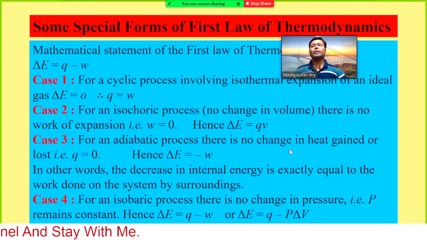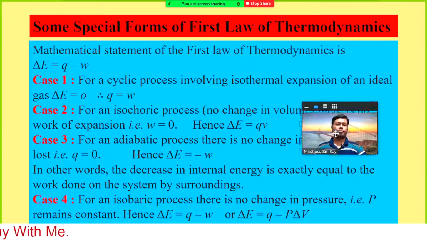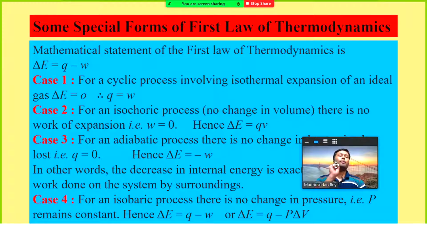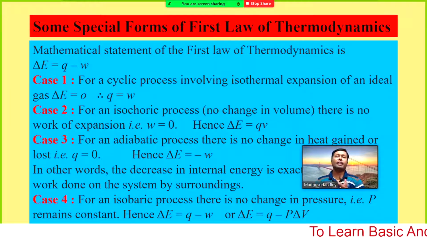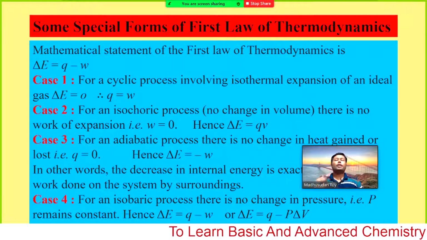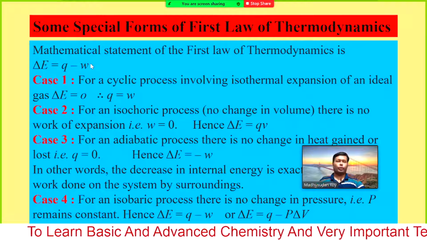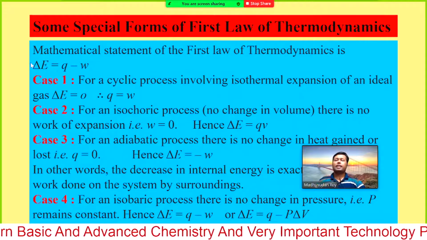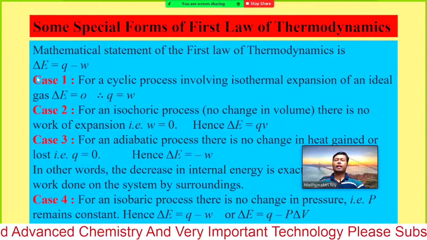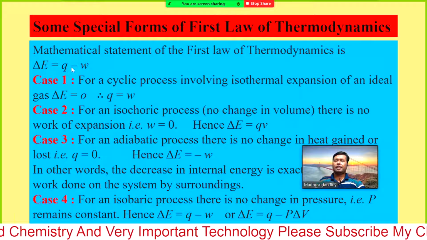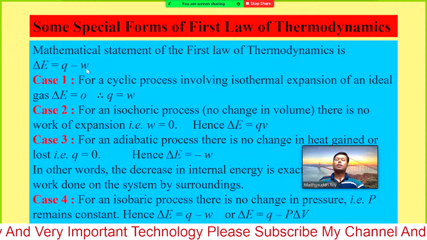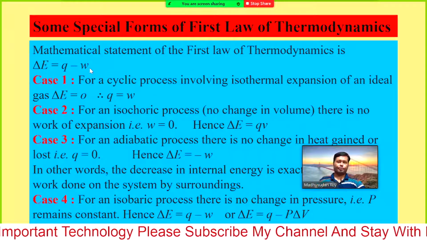Now some special forms of the first law. If we put some condition on the first law, then we will get different forms of it. The mathematical expression of the first law is delta E equals Q minus W. That means the change in internal energy equals the energy supplied minus the work done by the system.